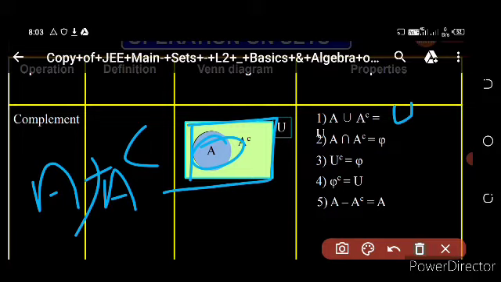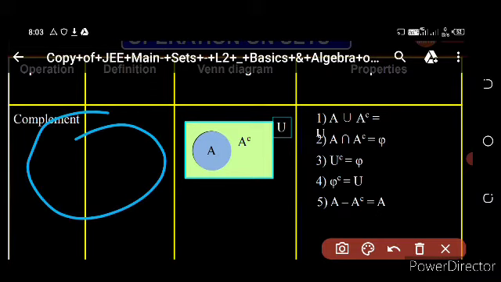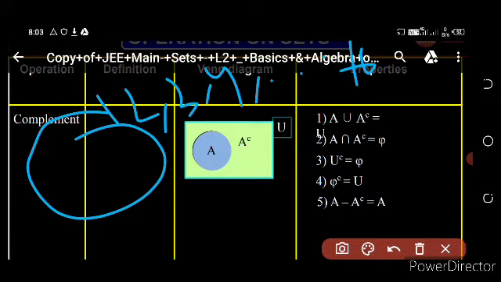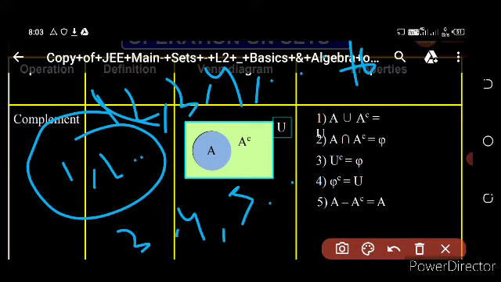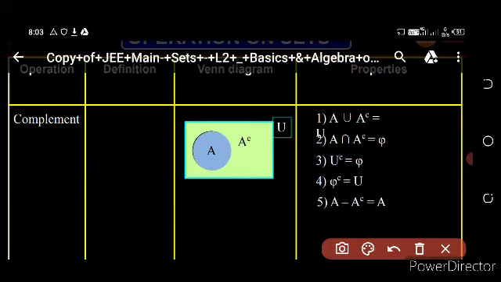Let us take an example. If we take the universal set in which 1, 2, 3, 4, 5 up to 10 are present, but in A only 1, 2 are present. So what are not present in A? That is 3, 4, 5 up to 10. So what is A union A complement? That is the universal set. Then come to A intersection A complement, that is only phi, because A complement